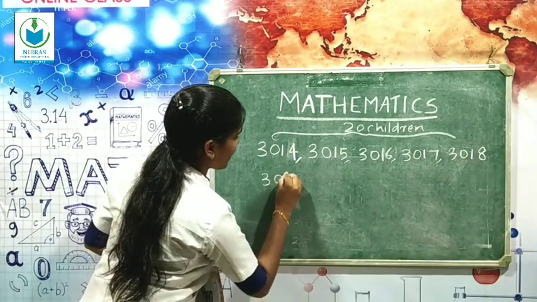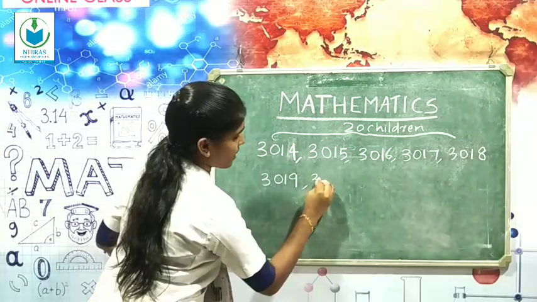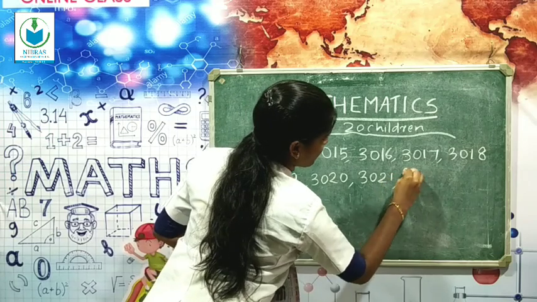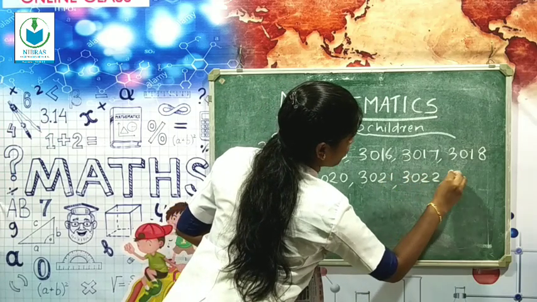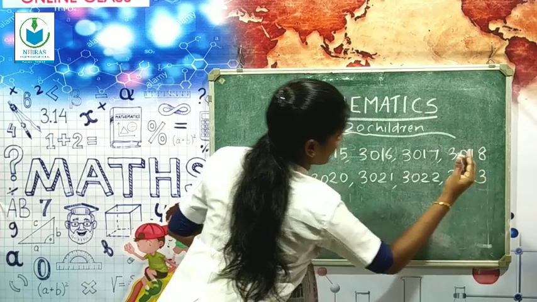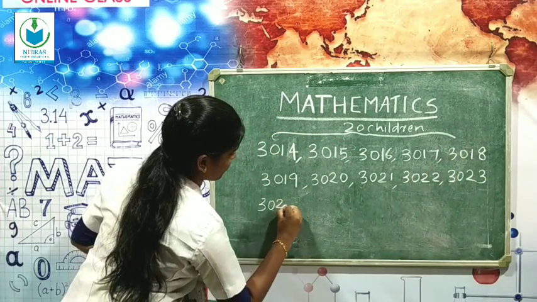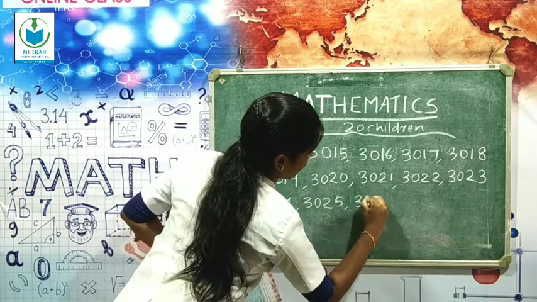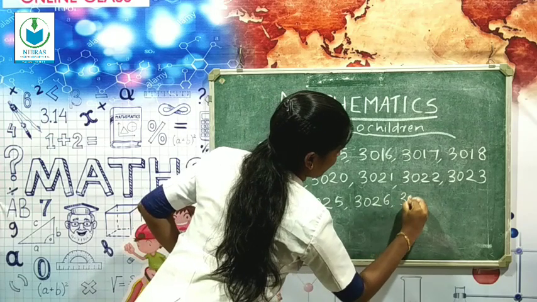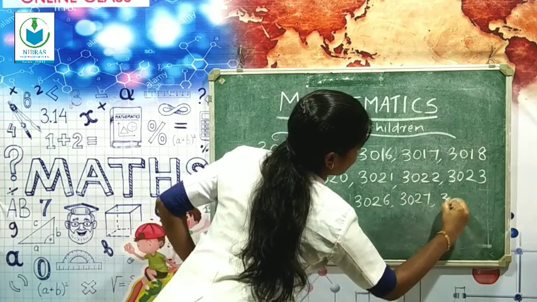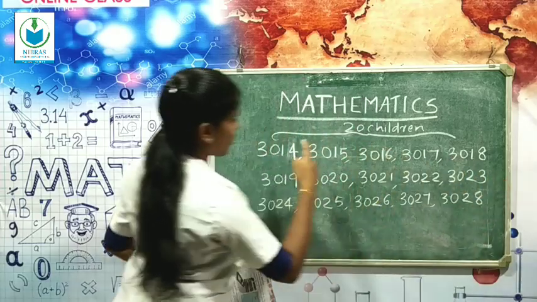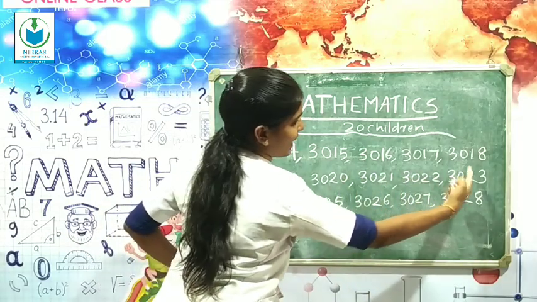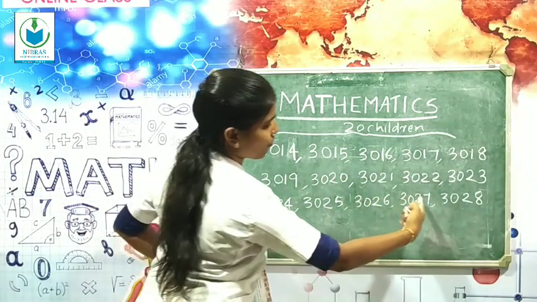Next is 3019, then 3020, 3021, 3022, 3023, 3024, 3025, 3026, then 3027, 3028. So here 1, 2, 3, 4, 5, 6, 7, 8, 9, 10, 11, 12, 13, 14, 15.